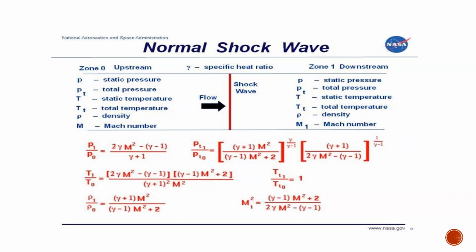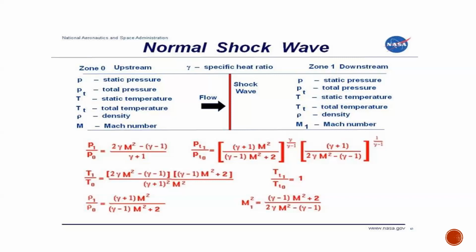The temperature increases. The total temperature will remain constant in the normal shock wave. Why? Because the flow across the normal shock wave is adiabatic. When the flow passes through any object, there is little contact time, so there is no heat supplied between the object and the flow.